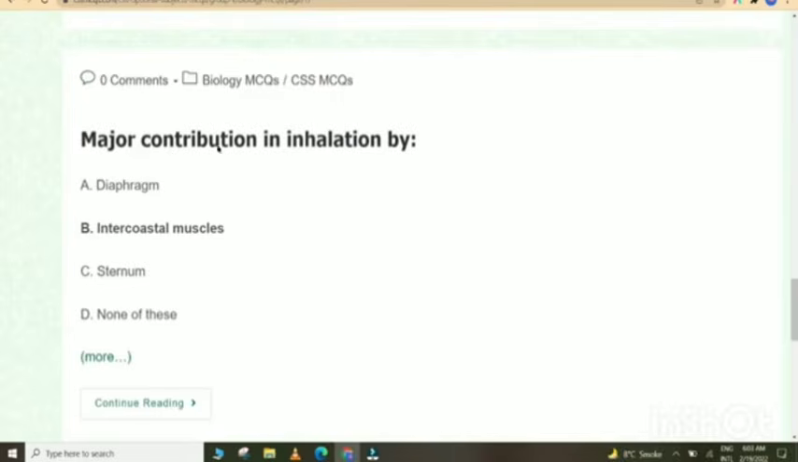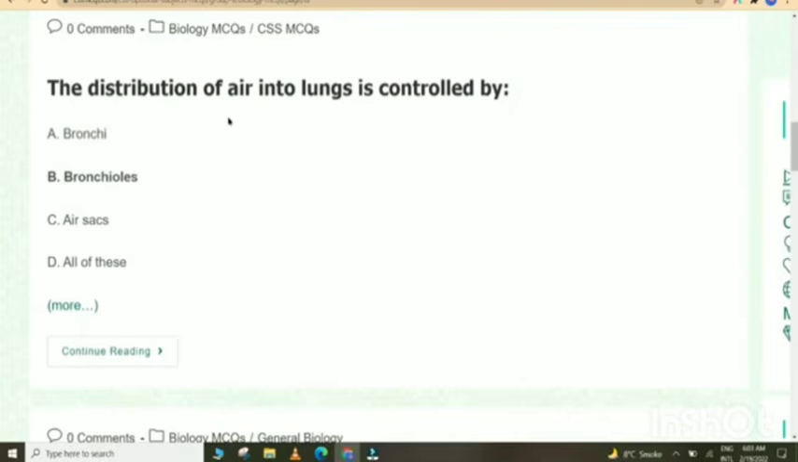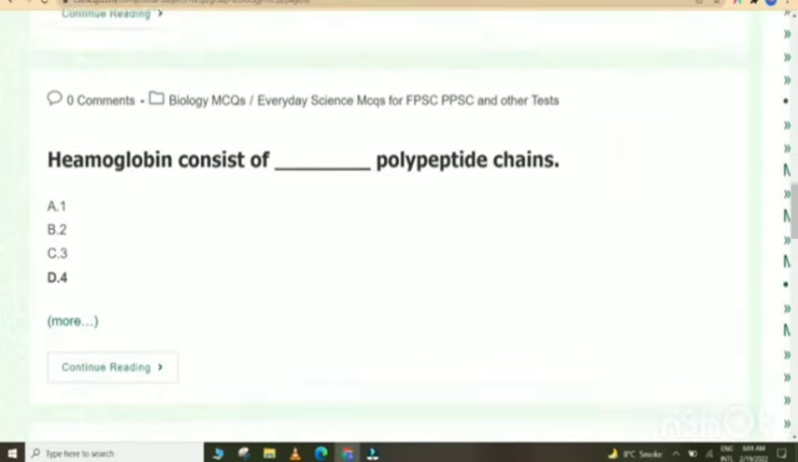Major contribution in inhalation is by intercostal muscles. Presence of cartilaginous rings in respiratory tracts serves as all of the above: support, keep passage open and prevent collapsing. The distribution of air into lungs is controlled by bronchioles, which can respond to changes in their environment, both A and B, living organisms and non-living organisms.